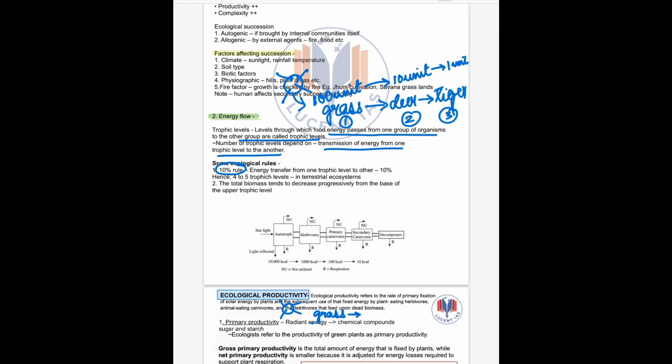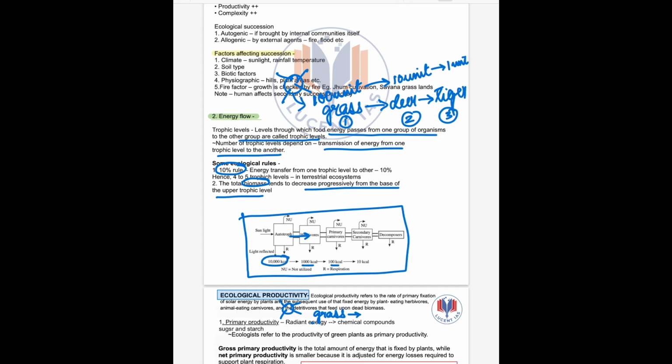So this is the 10% rule. The total biomass, that is living organic matter, tends to decrease progressively from the base to the upper trophic level. So this is the second rule. As we can see in this figure, sunlight, autotroph, then herbivores, primary carnivores, secondary, these are all trophic levels. So here only 10% is flowing from one trophic level to another. The rest 90% goes in respiration. Clear?